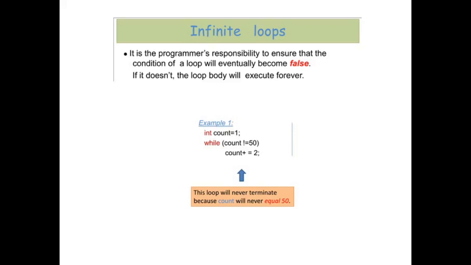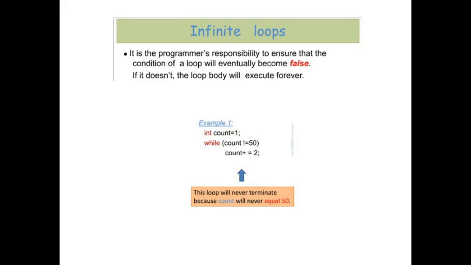But in this example, as you can see in the slide, int count is equal to 1, while count is not equal to 50, count plus equals 2. So we have initialized the count variable to 1, and we are checking that it does not become 50, and we are incrementing by 2. That means the value held by count will be first 1, then 3, then 5, all the odd numbers.